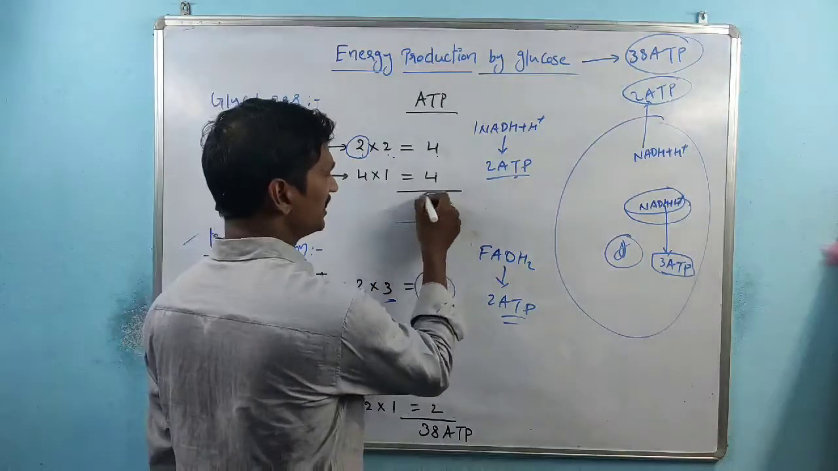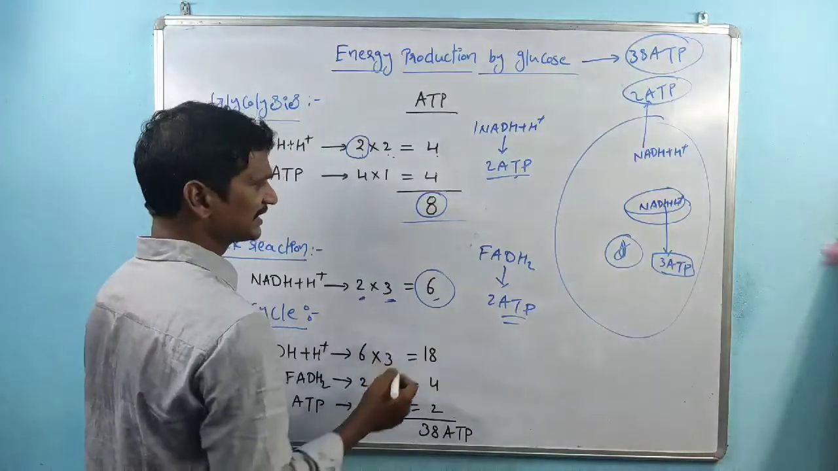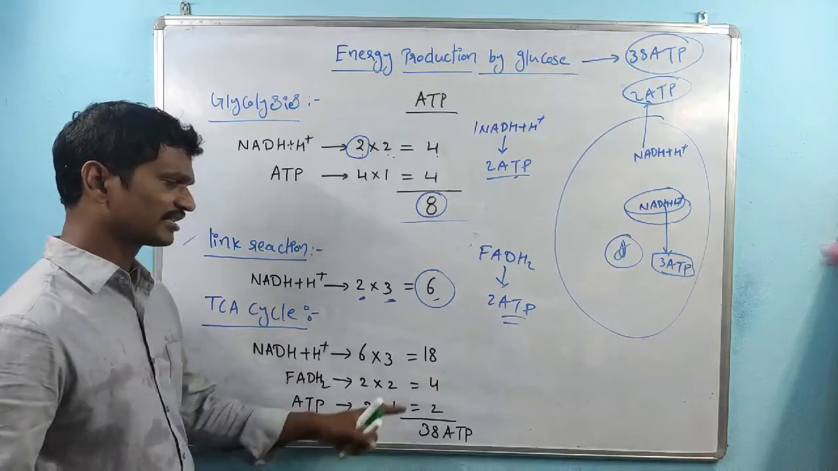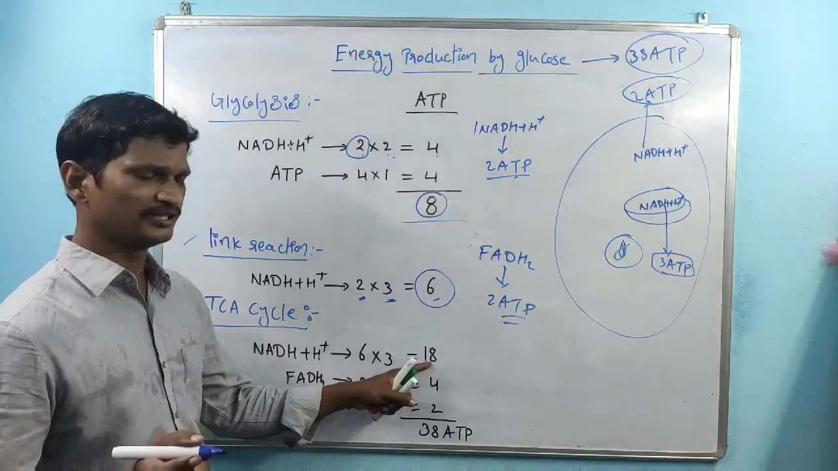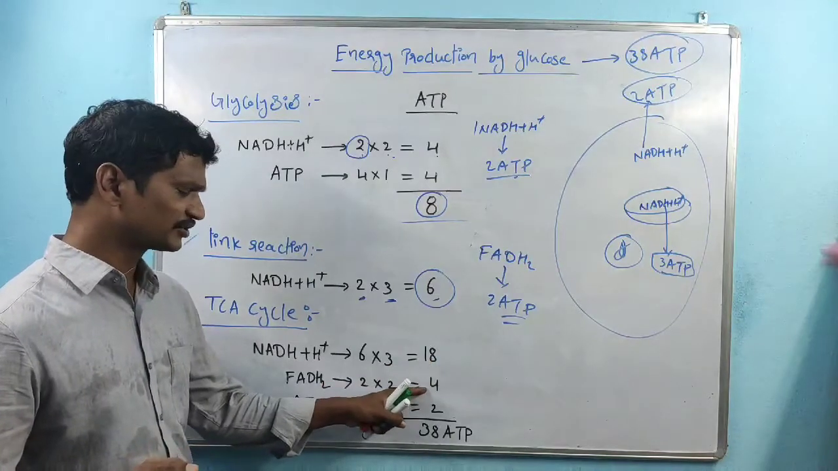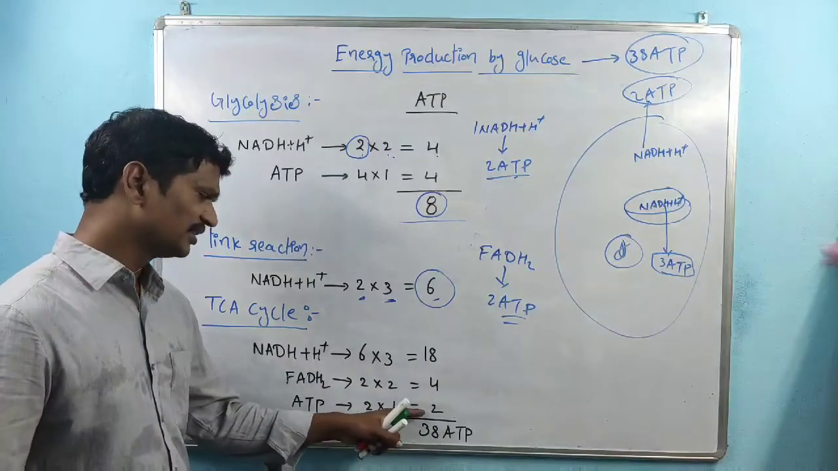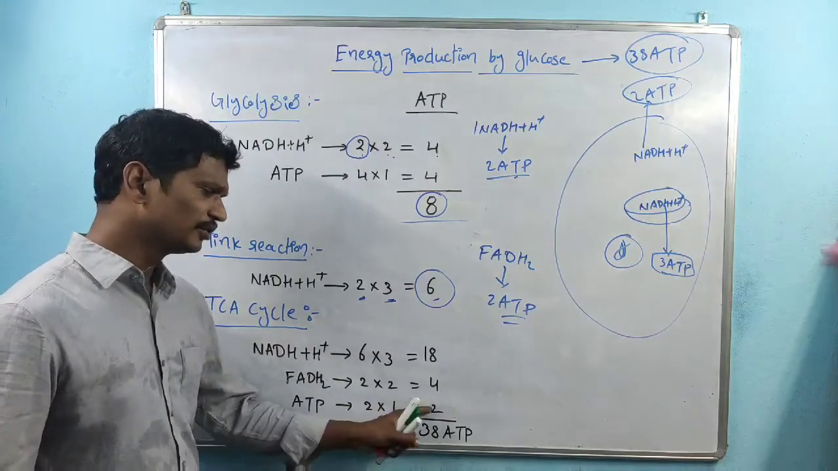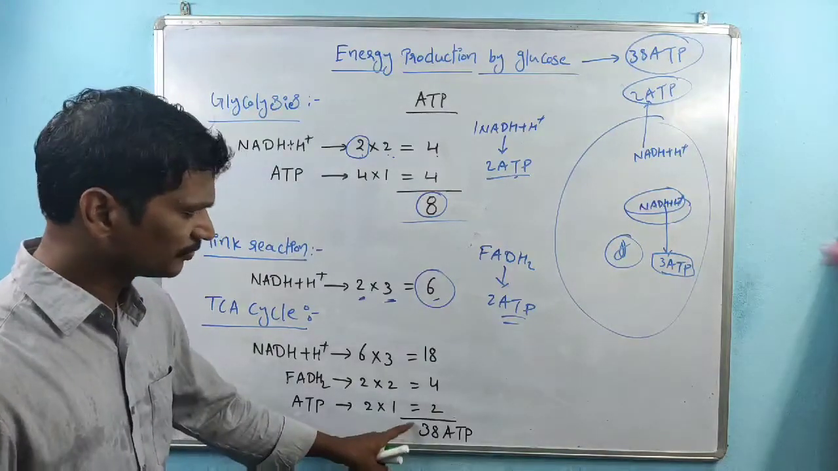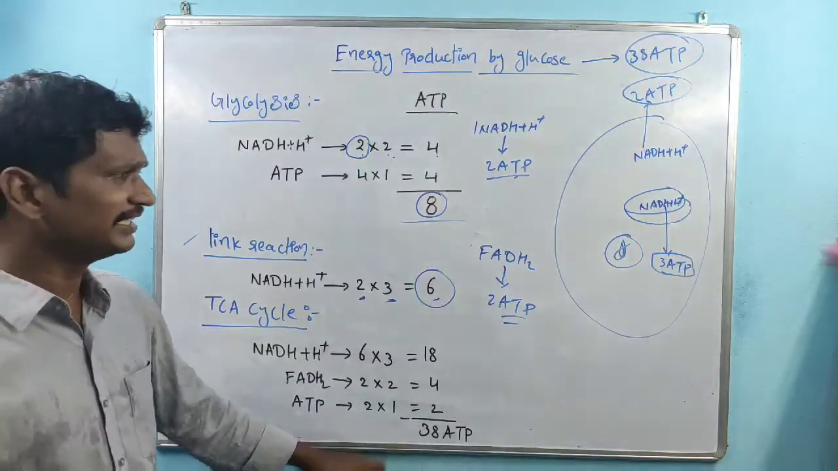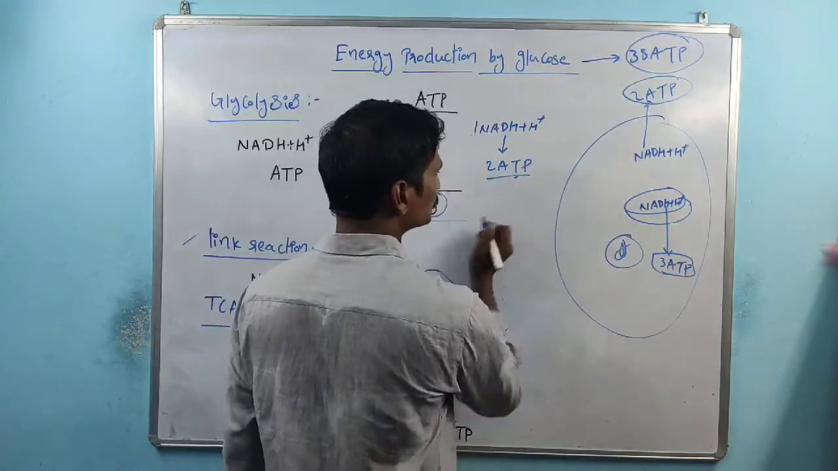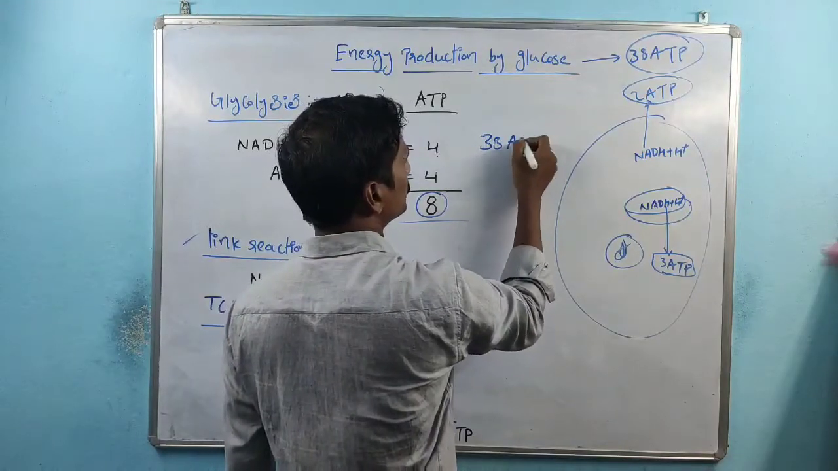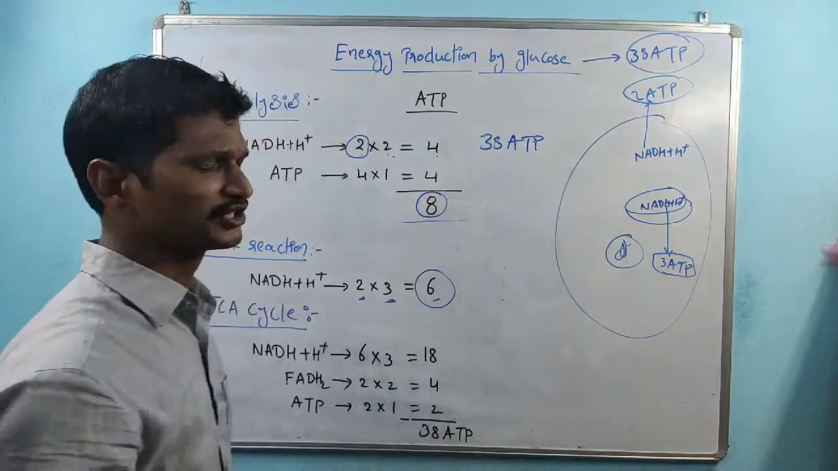Within glycolysis, 8 ATPs are produced. Within the link reaction, 6 ATPs are produced by the NADH plus H plus. In the TCA cycle, 18 ATPs are produced by NADH, 4 ATPs by FADH2, and within the TCA cycle the GTP production, which is nothing but ATP, gives 2 ATPs. The total number of ATPs is 38. All of you remember: in the complete oxidation of glucose, 38 ATPs are produced.